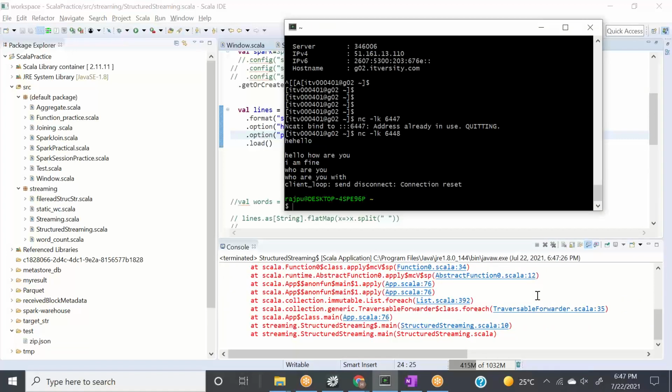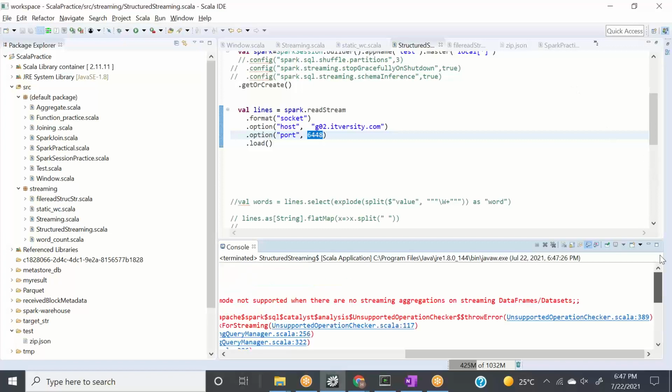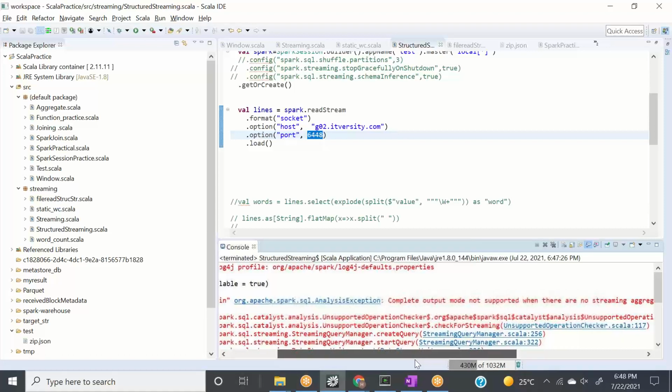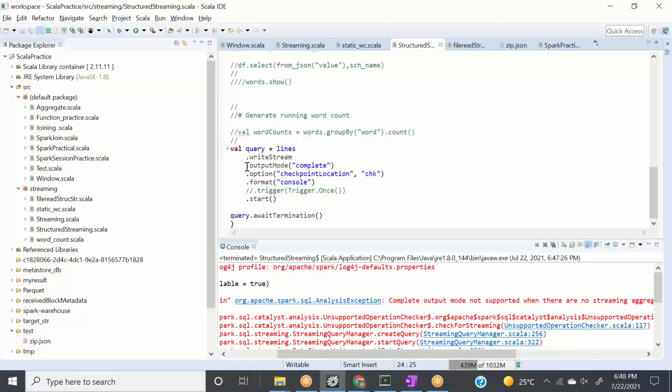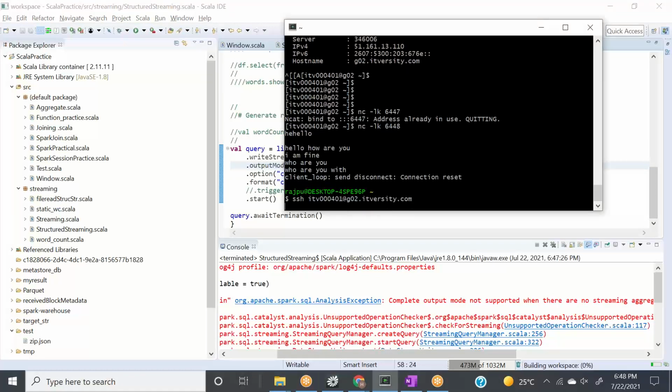So it is saying that the destination is not available. Okay, so let me show you the error first. Okay, complete mode is not supported. Okay, let it be. I don't want to go for complete mode. I'll update this. Let's say update mode. Okay, and meanwhile, since it is here, let's run this.